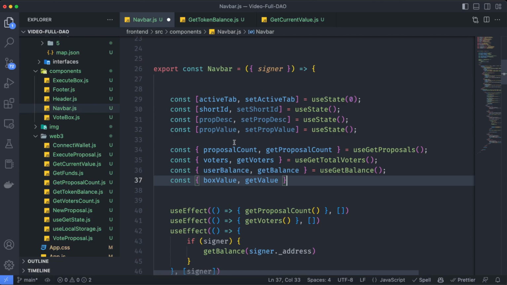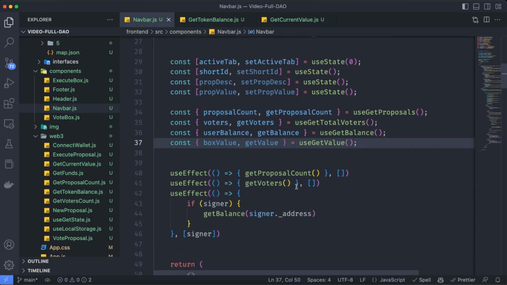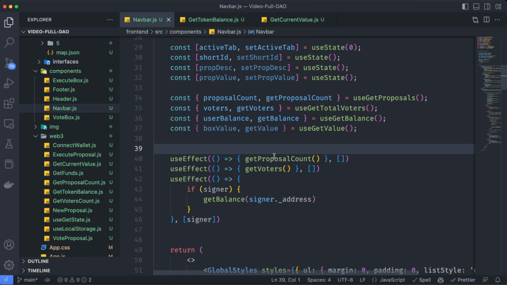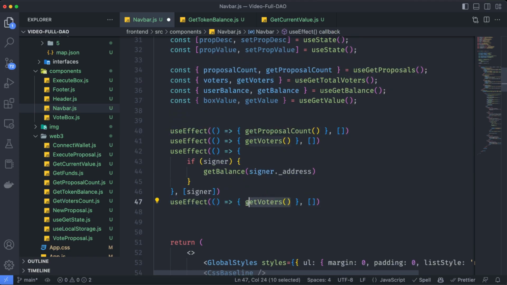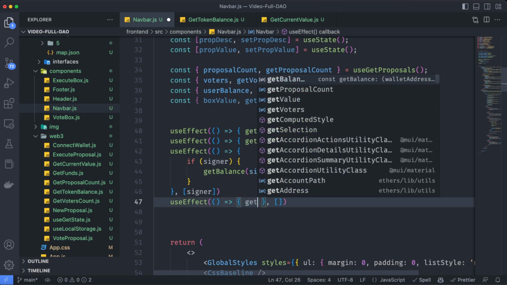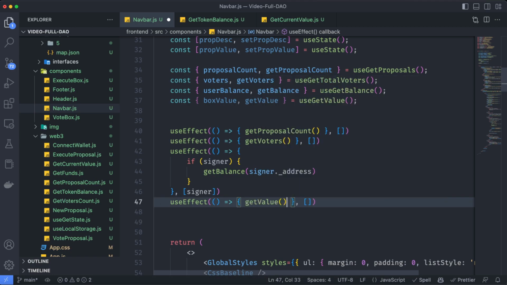So box value and get value, and this is going to be equal to use get value, which we just imported. And now we can use this. In this case, we want to render this on 2 occasions. So instead of get votes, let's call that get value.